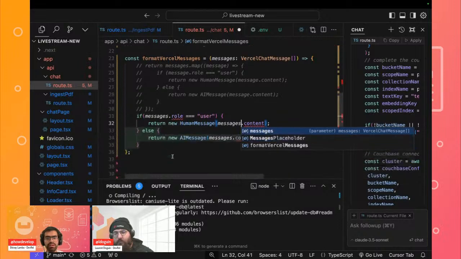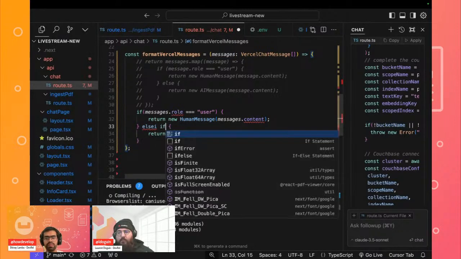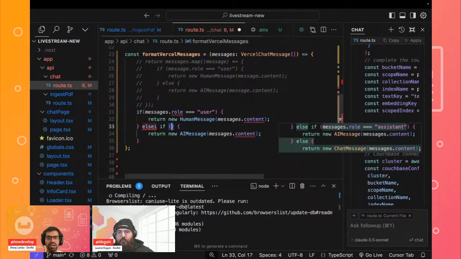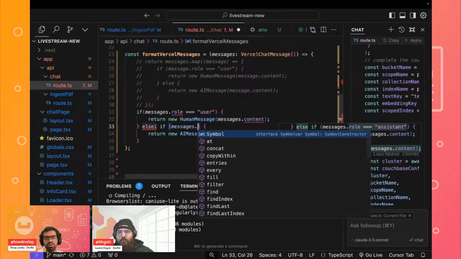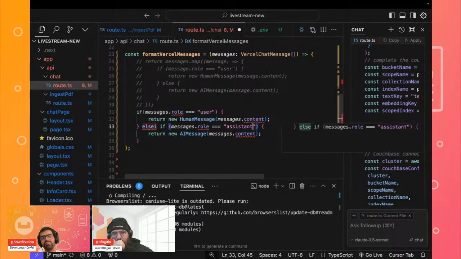Else if the message role is that of the assistant, then that message will go into the AI message.